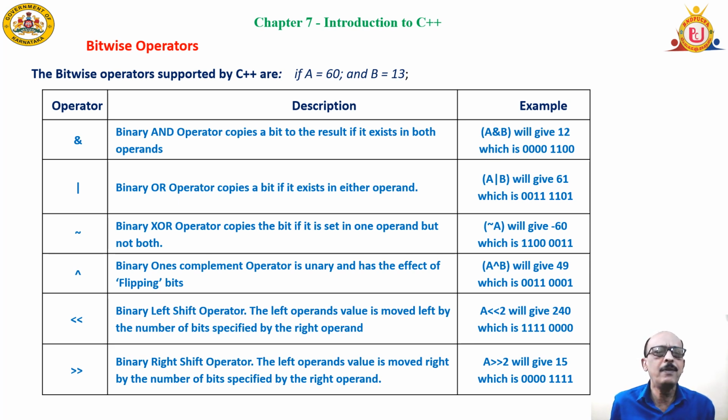There are some more bitwise operators given, like the hat symbol or the caret symbol, which is given in the table. And apart from that, you have the less than symbol used twice and the greater than symbol used twice. That is for left shift and right shift operations. These things are used in binary calculations. We will come to know all these things one by one later.